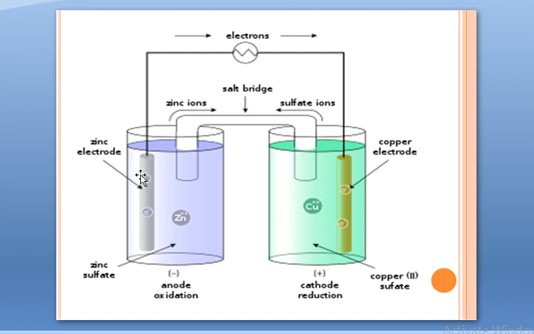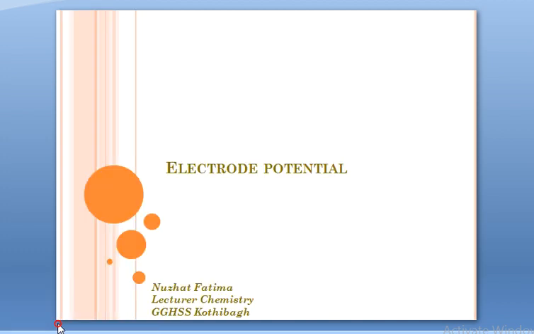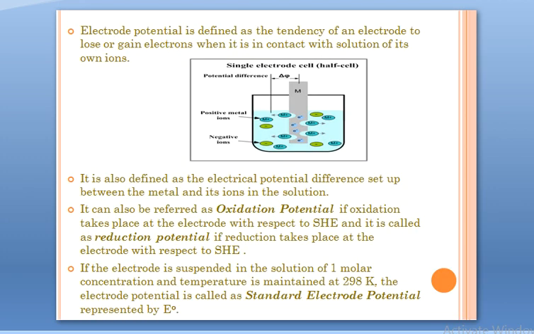In this case, from zinc electrode to copper electrode, because this direction of flow is there because anode is at higher potential. So basically the direction of the flow of electrons is from the electrode at higher potential to the electrode at the lower potential. That is why in today's presentation we'll study what this electrode potential is.